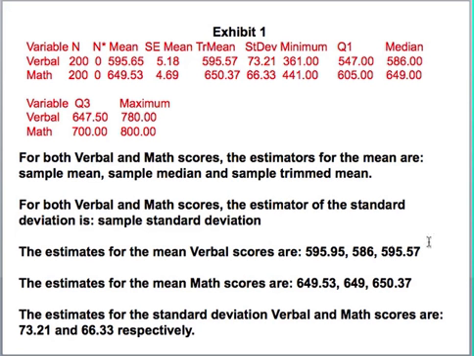Rather, the mode isn't here. The trimmed mean would be 595.57. The estimates for the math mean, similarly, we'll read that from the table. And the estimates for the standard deviation, verbal and math scores are given here, 73.21 and 66.33.